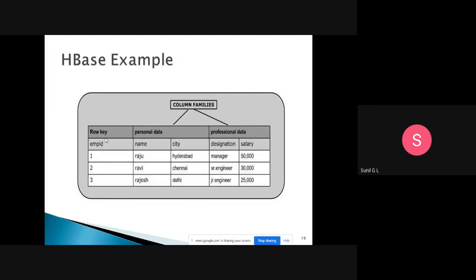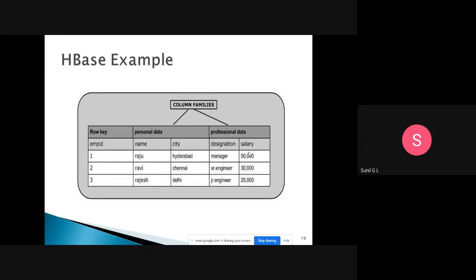So this is one of the features we have. Here we have a row key, an employee ID. In the personal data column family we have two columns inside. That's why we call this column oriented. In SQL we have only one column header, but here in personal data we have two columns, name and city. In professional data we have designation and salary.